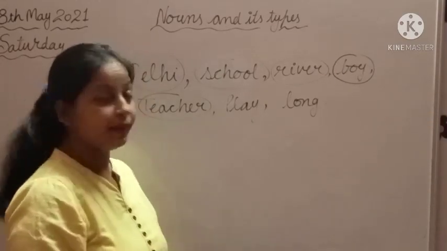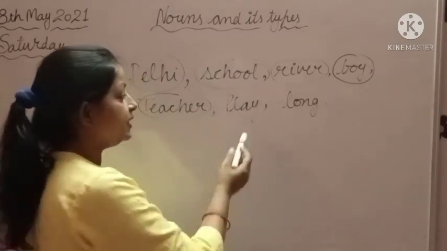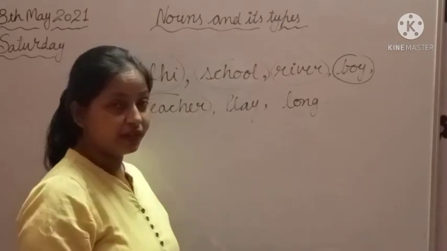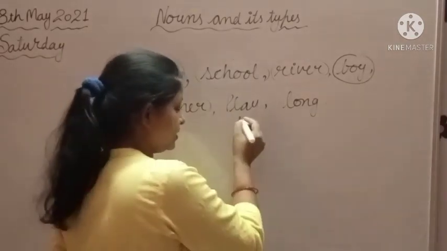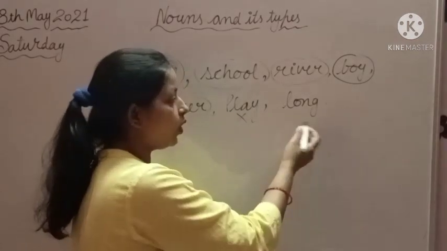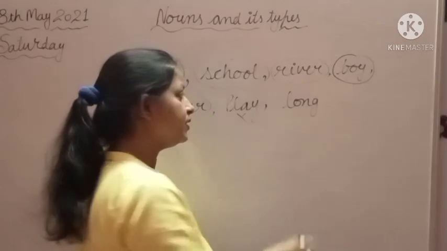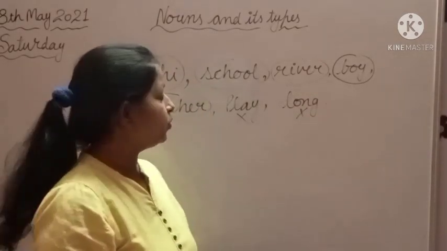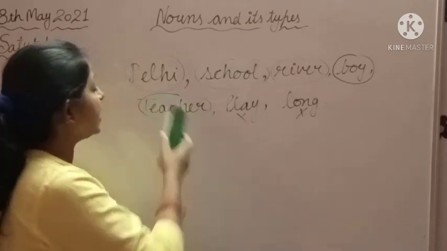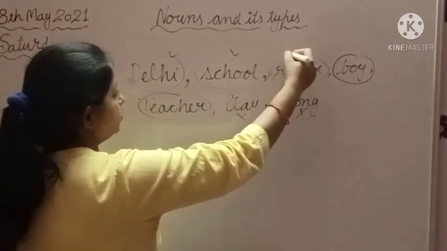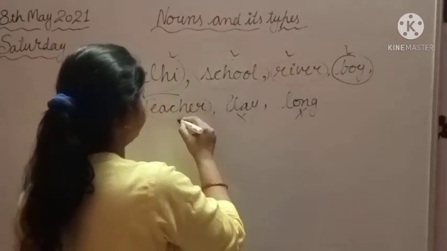Play is, yes students, play is not a naming word, it is a verb, it is an action word, it is a doing word here. Okay, so this is not a naming word. And long is a describing word, that's why we put a cross below it. Okay, so these are our naming words: Delhi, school, river, boy, teacher.